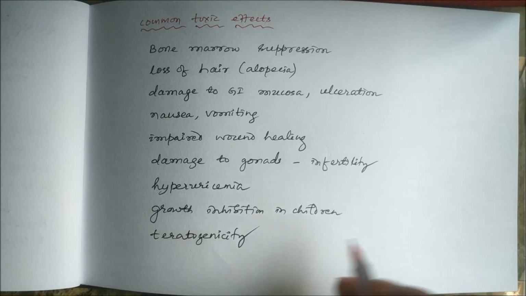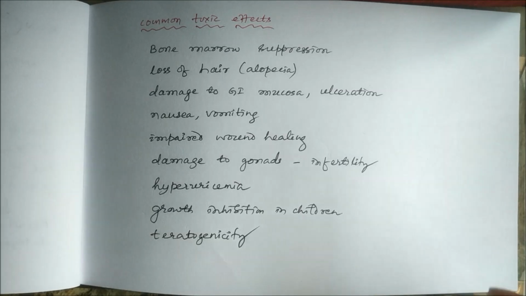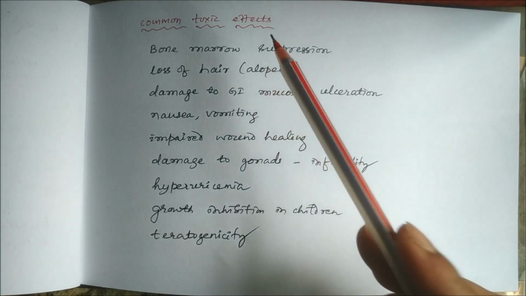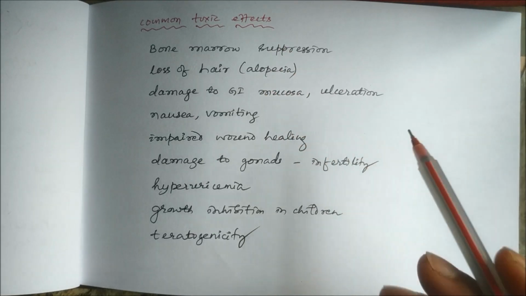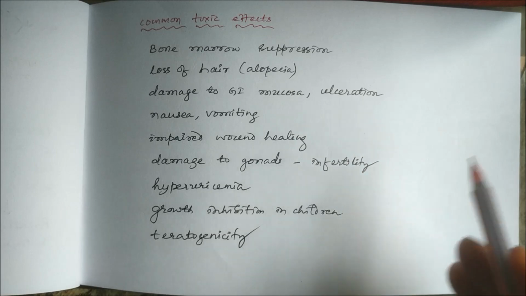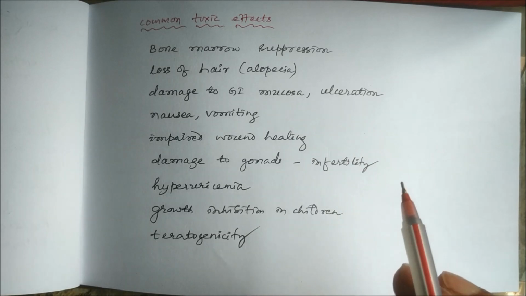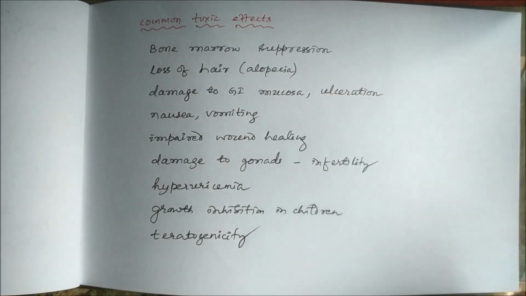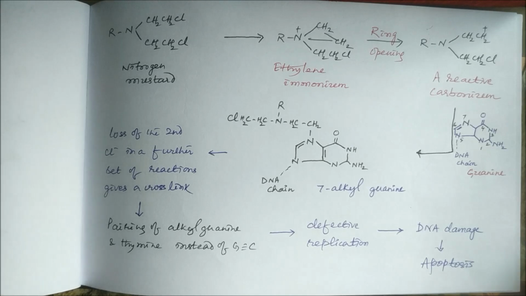There is teratogenicity. So many problems with anti-cancer drugs because they are not selectively acting on the cancer cells. They can also act on the normal cells, causing all these toxic effects. So this is all about the alkylating agents, their mechanism and their toxic effects.